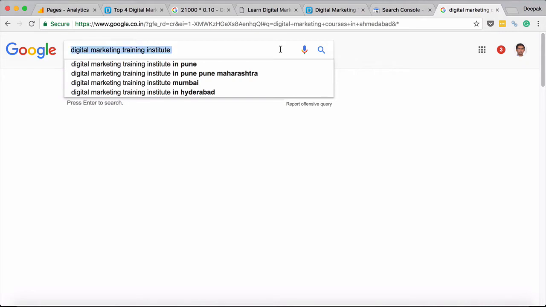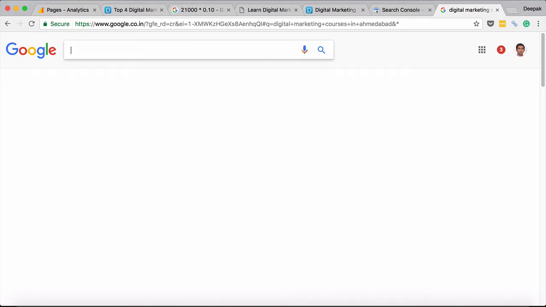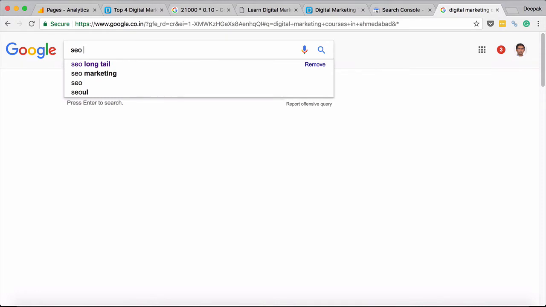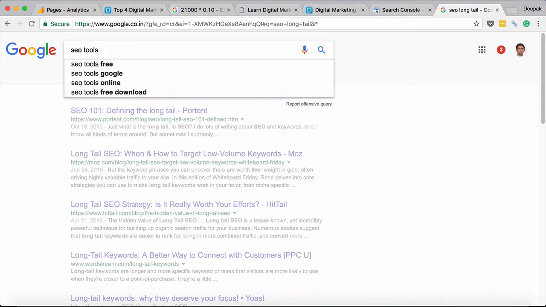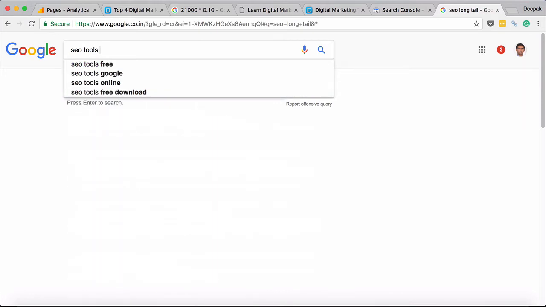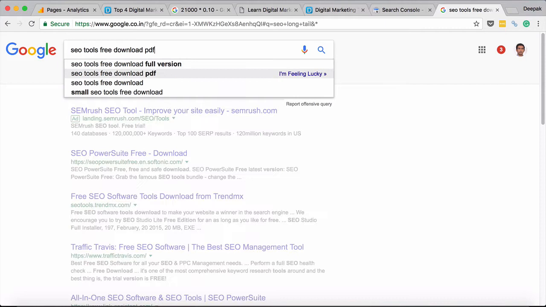So let me go ahead and search for something like SEO. If I search for just SEO, I can find out what are all the popular topics related to SEO. So SEO long tail, SEO marketing, SEO tools. So SEO tools might be popular. So if I just search for SEO tools, then people are searching for free SEO tools, online SEO tools. So if I search for free, people are searching for free SEO tools download. And so these are probably not in the white area, I would say.